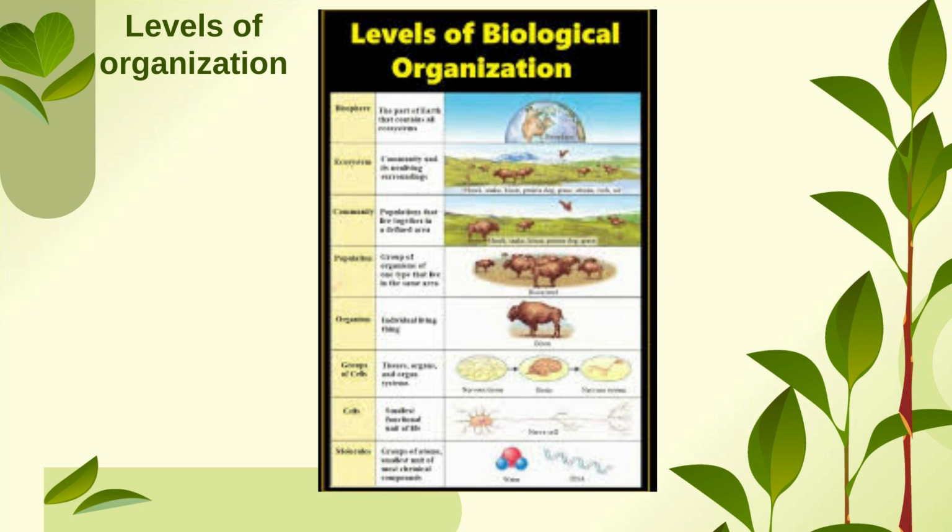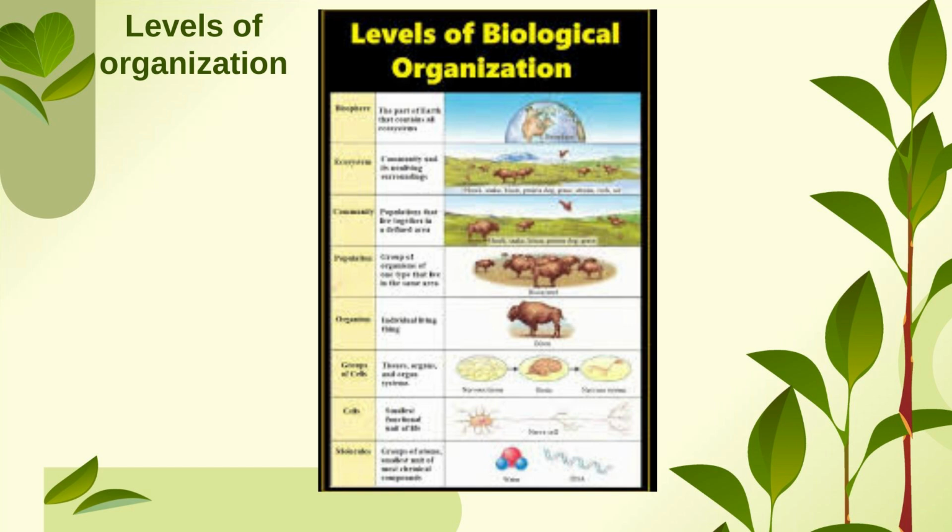A group of cells forms the tissue. A group of tissues forms the organ. A group of organs forms the organ system. A group of organ systems makes an organism, and these organisms which live together form the population. Different populations living together form the community. Different communities together form the ecosystem, and all the ecosystems combined together form the biosphere. So I think the concept is clear, though the image is not that clear.